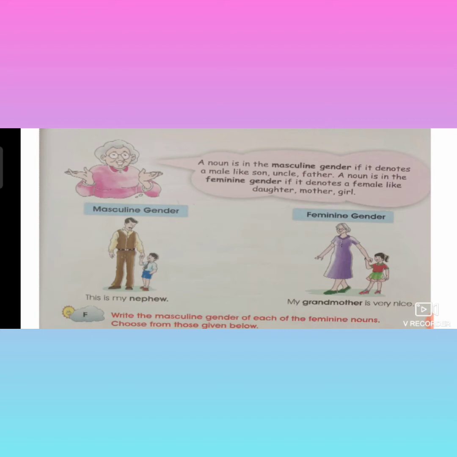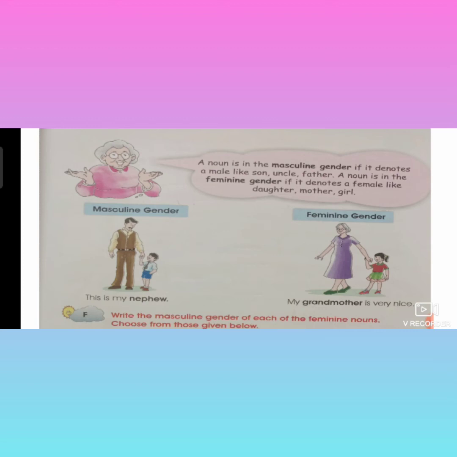Then what is feminine gender? A noun which denotes female, like daughter, mother, girl, grandmother, aunt, queen. All these are called feminine gender. Understood now? Masculine means male. Feminine means female. That means girl. All the boys are called masculine gender. Female means girls. They are called masculine gender and feminine gender. Now you understood, no, children?